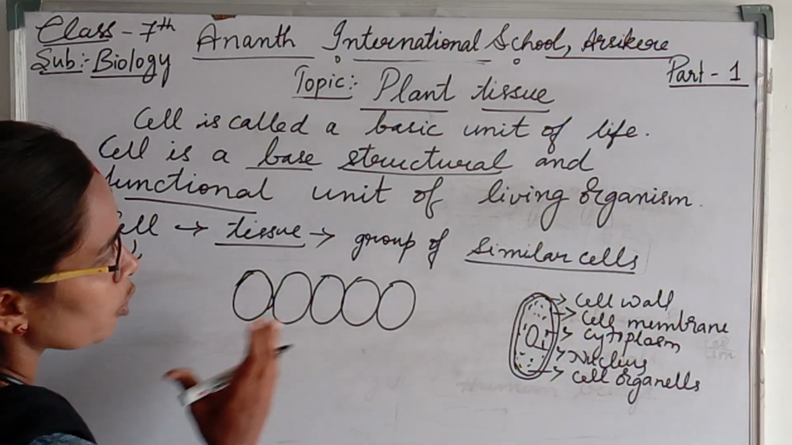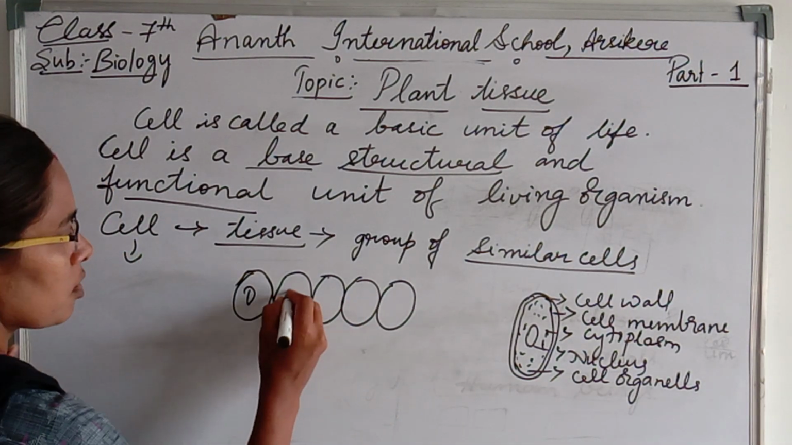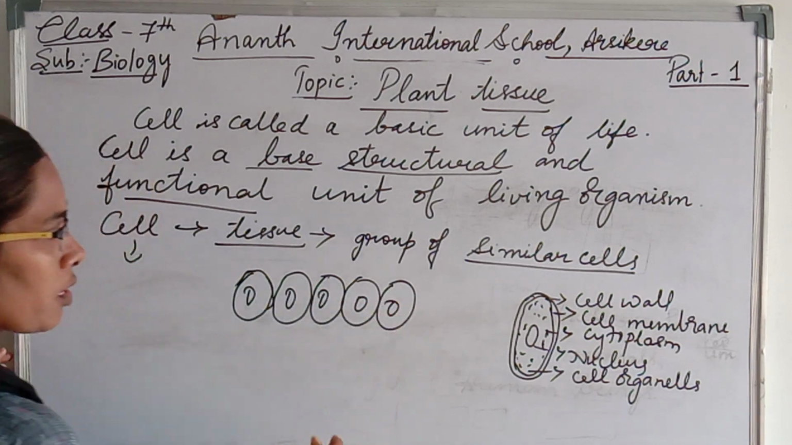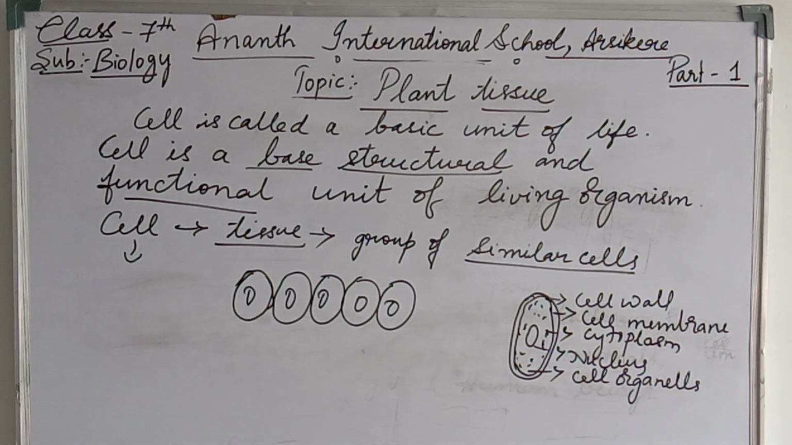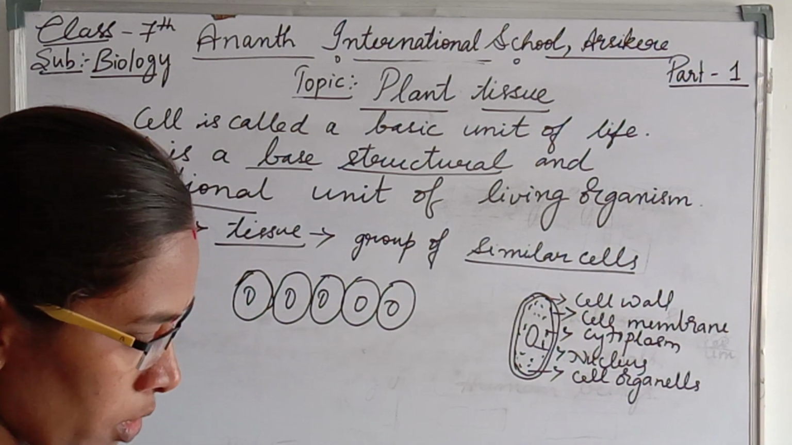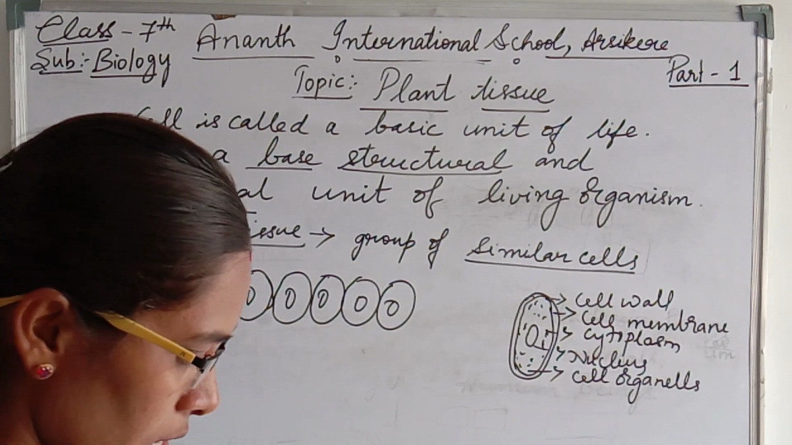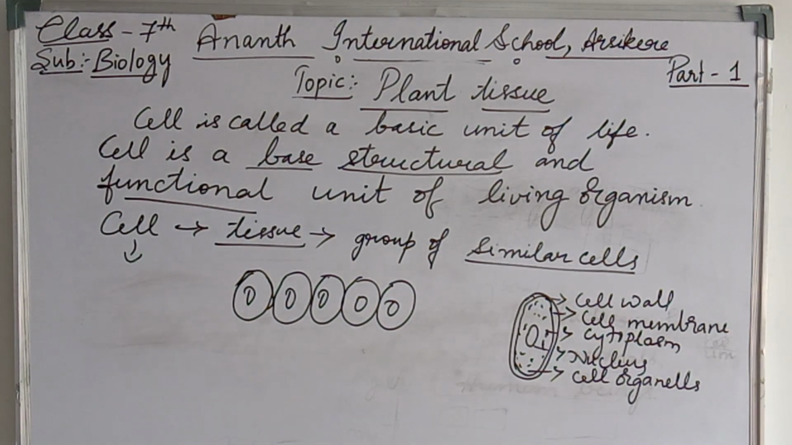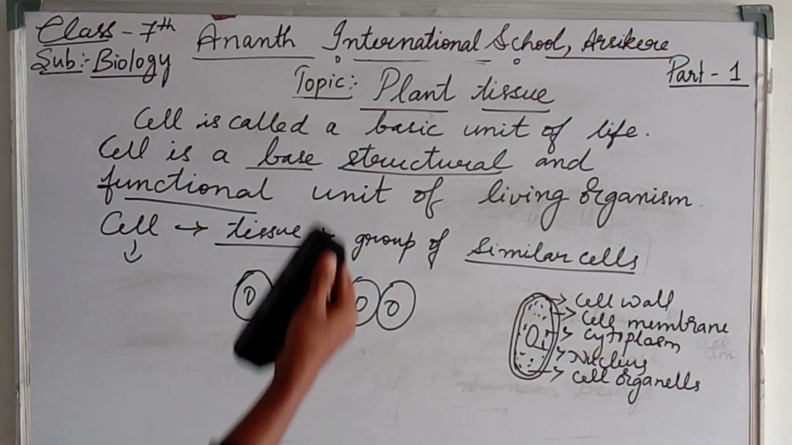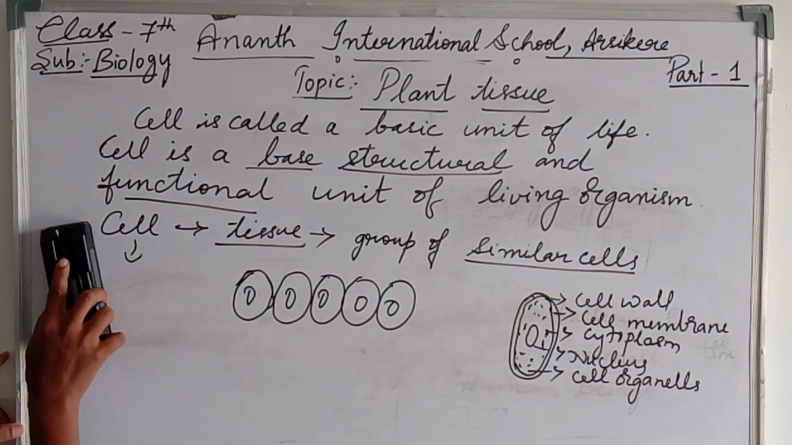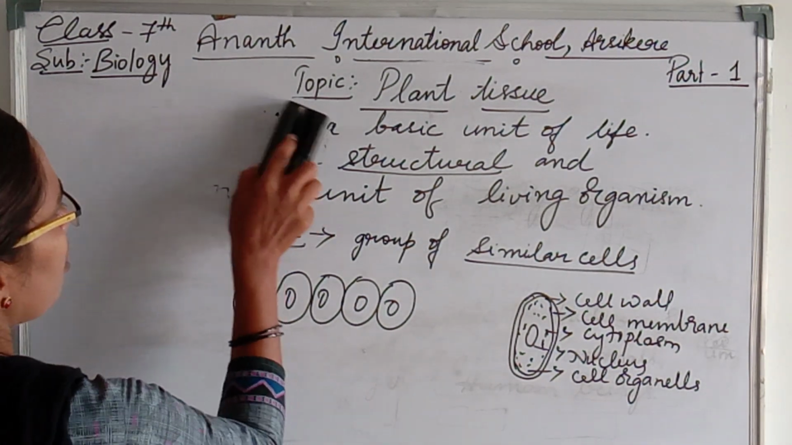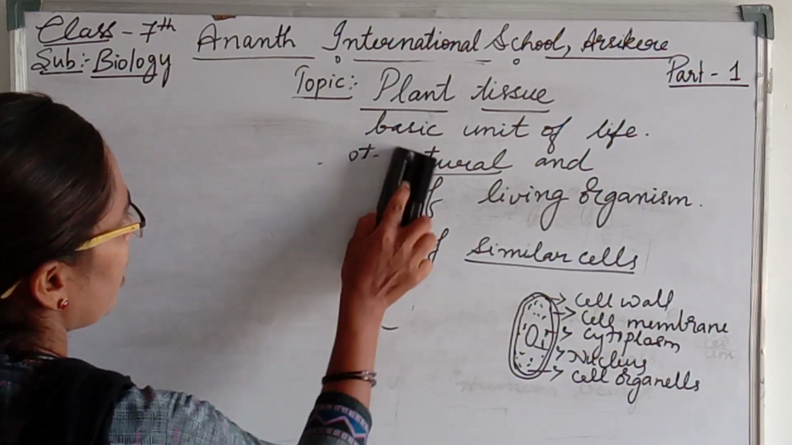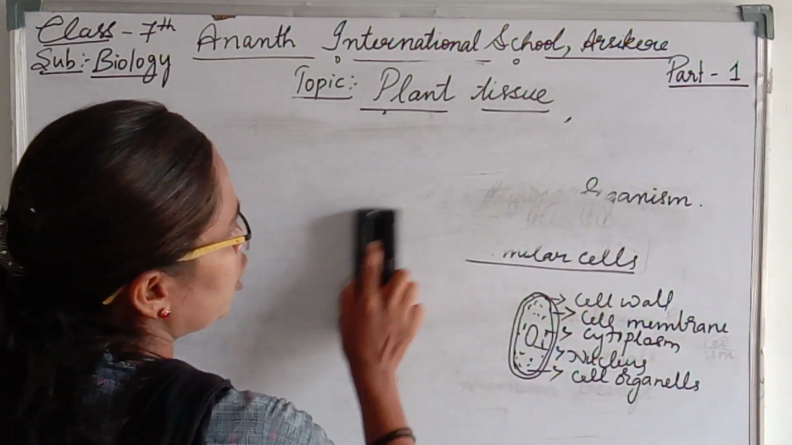Like this, a group of similar cells is present. These cells combine together and perform one particular function, and that is called a tissue. So what do we mean by tissue? Tissue means a group of similar cells that work together to achieve one particular function. Now we shall move on to our main chapter, that is plant tissue.